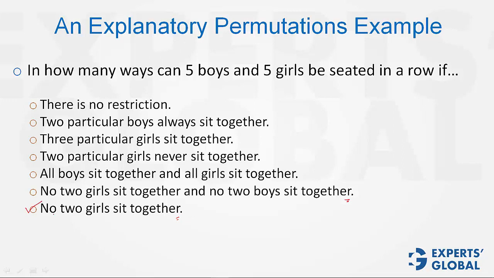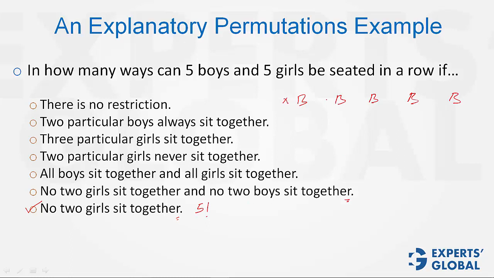This one has a very interesting and important concept. No 2 girls sit together. So in such cases, first arrange those elements on which there is no restriction. Boys have no restriction. So first let the boys sit. 5 boys can be arranged in 5 factorial ways.